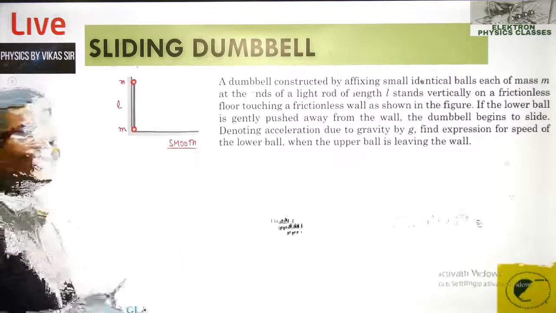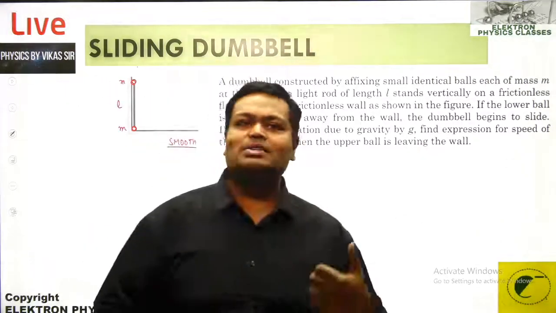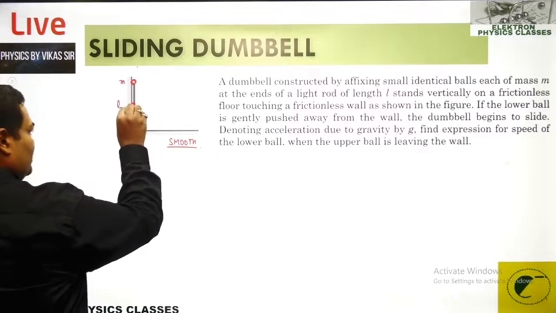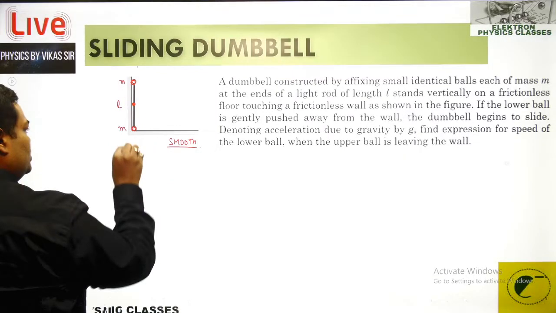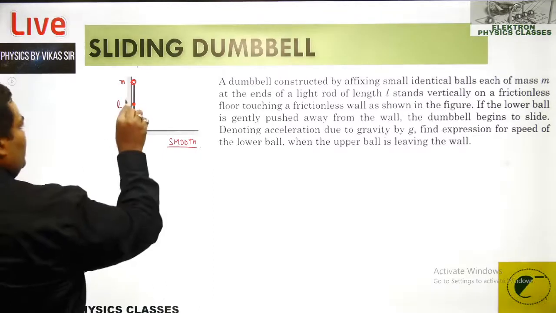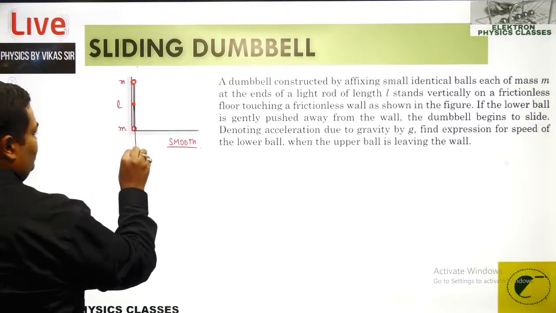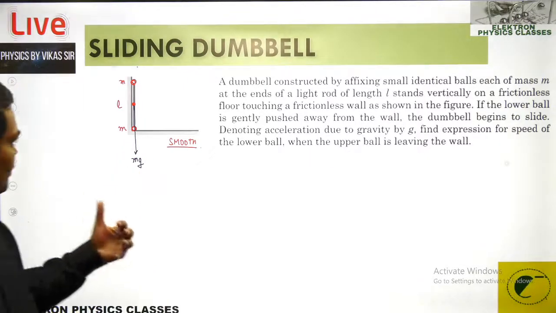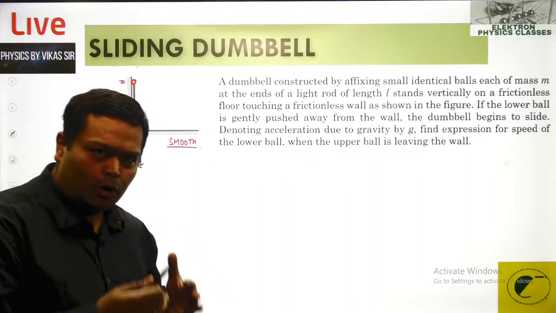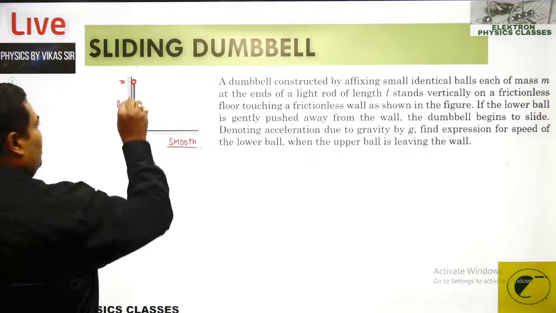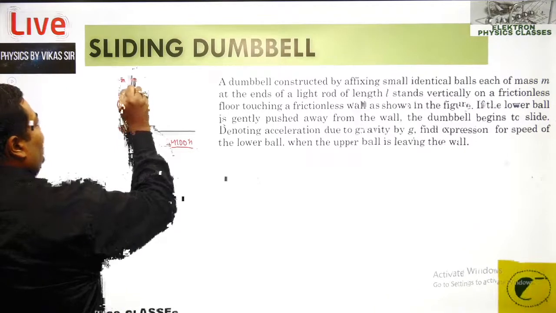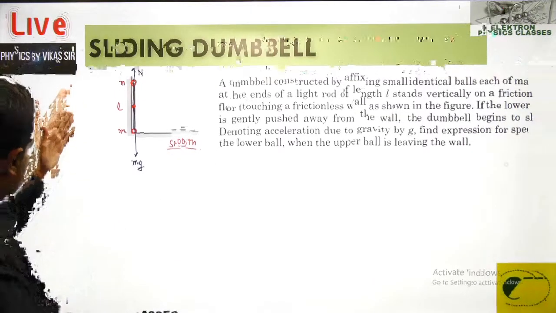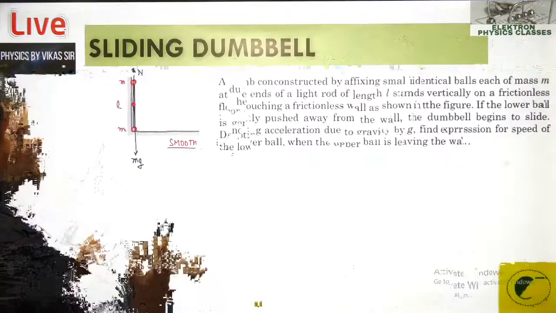First thing, why do we require a push? The reason is that the center of gravity of this rod is over here, and because of it there is a force of gravity, mg, acting vertically down. There is also a normal reaction force from the ground, not from the wall, and it acts vertically up. That balances the weight, and hence it can stay in equilibrium in this position.